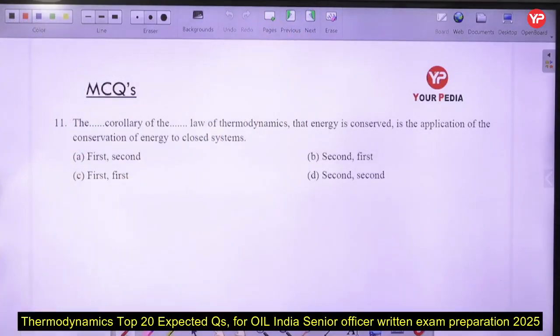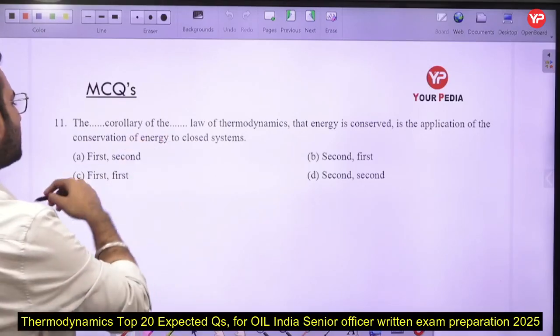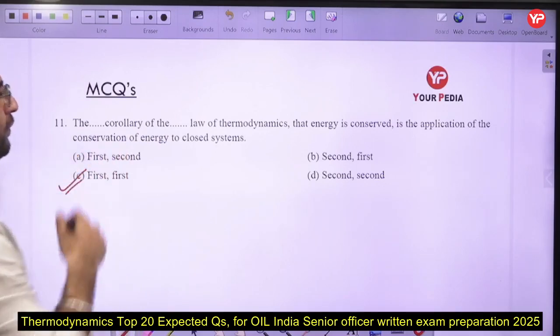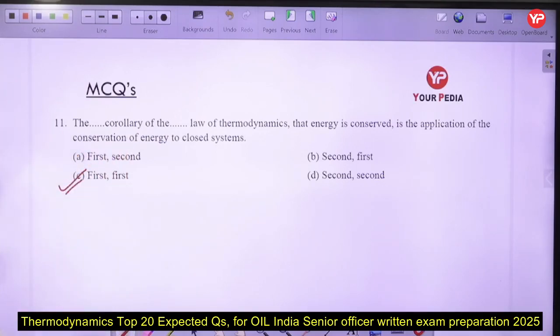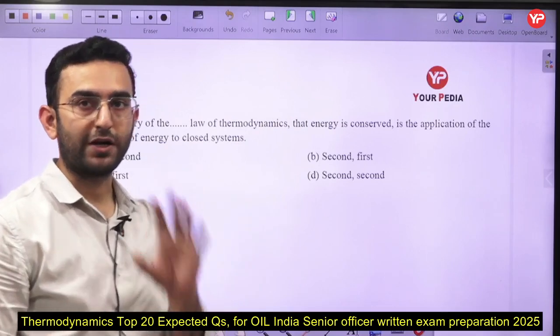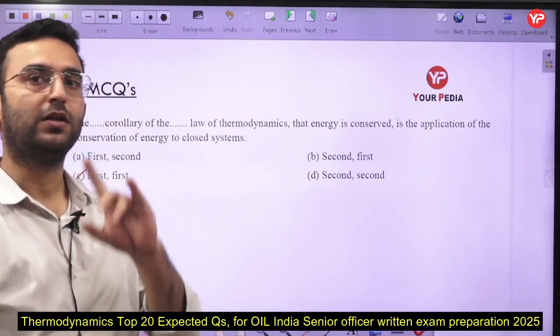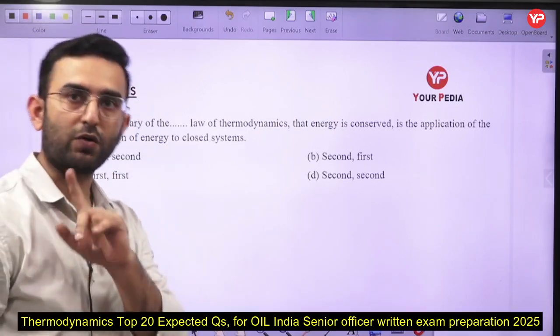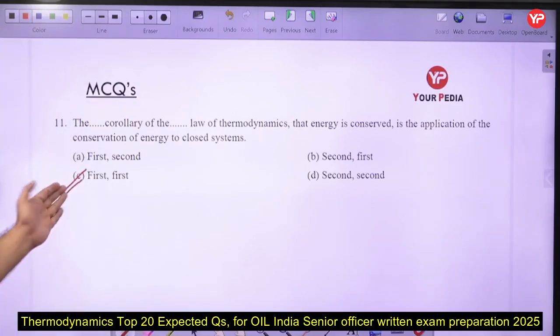The first corollary of the first law of thermodynamics, that energy is conserved, is the application of conservation of energy to the closed system. So that is a simple case. The first corollary states that the energy is always going to be conserved quantity-wise, okay, but the quality is going to be degraded here, according to the second law of thermodynamics. So here we are having option number C as the correct one here.